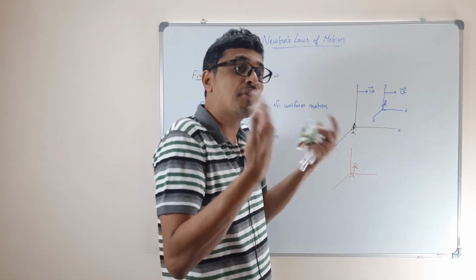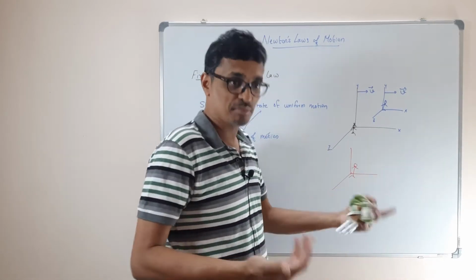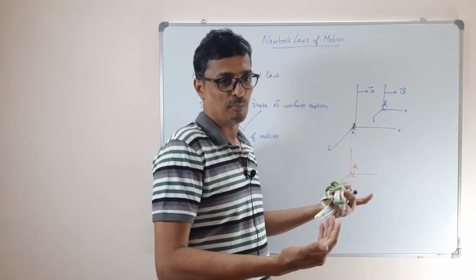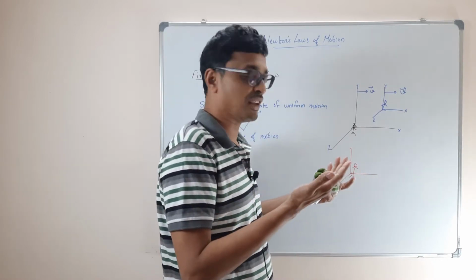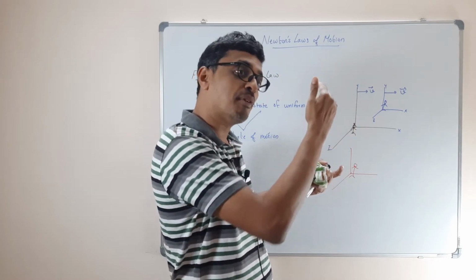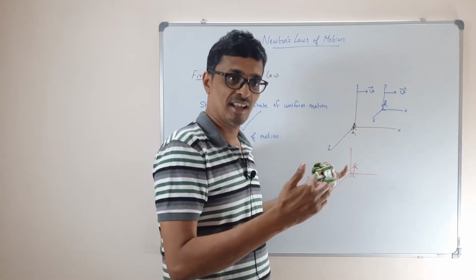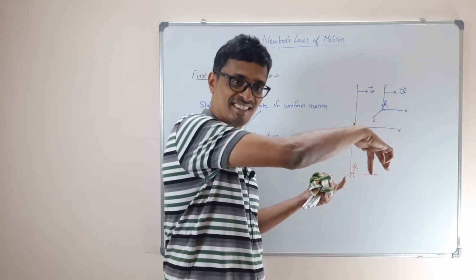So that's what we call the frame of reference. The coordinate system which I am going to use is my frame of reference. There are many cases where, if a car is moving at a constant velocity, you can have a reference frame associated with the car. In the car's frame of reference, everyone sitting in the car is at rest.